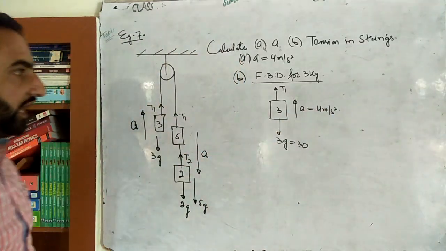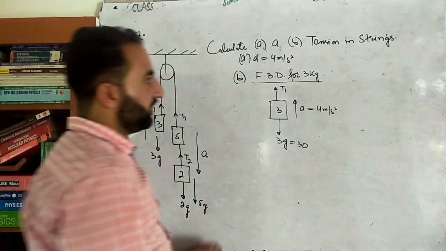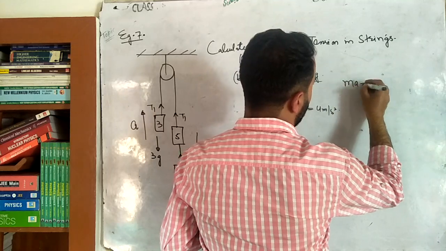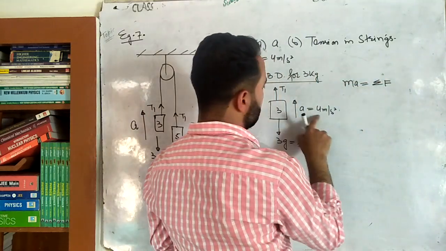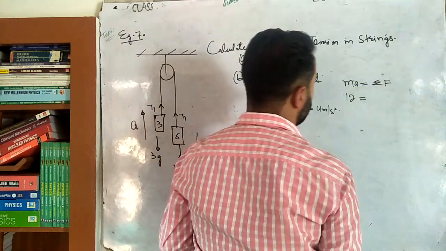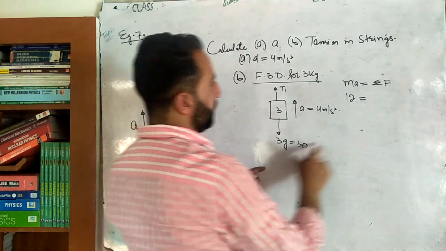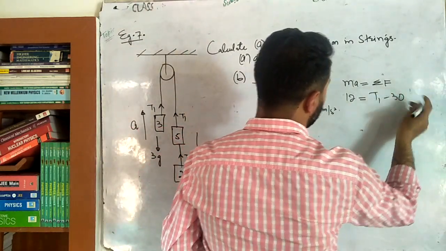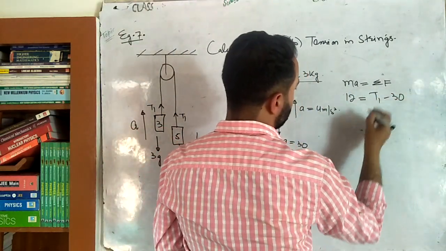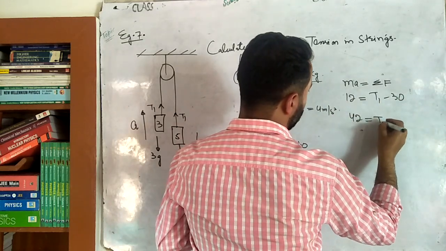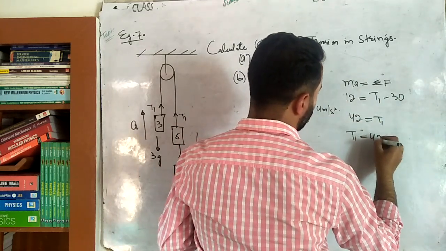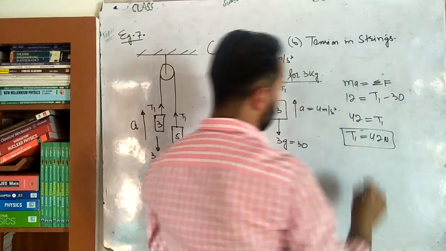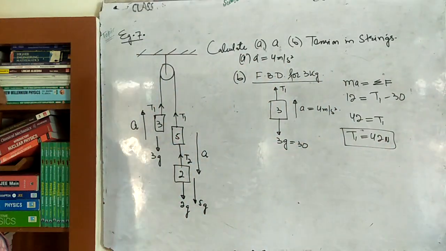ठीक है ना बेटा? Again use Newton's second law of motion, that is mass times acceleration is equal to the summation of all the forces, that is 3 4s are 12. Take that force positive, so this positive, this negative, so it will be T1 minus 30. 30 यहाँ आ जाएगा, so 12 plus 30 is 42. It will be T1, or T1 is equal to 42 Newton. ठीक है ना बेटा? Okay. Now next we have to calculate T2.